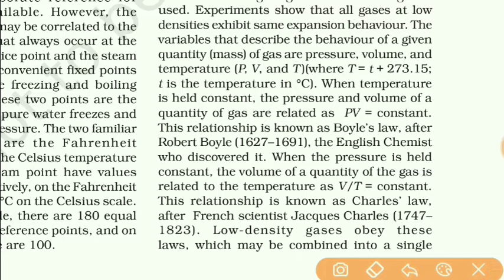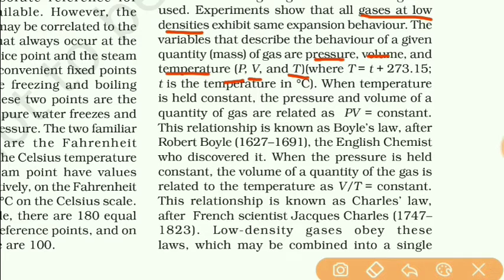Now, when a gas is held at low density and low pressure, it will behave as an ideal gas. The pressure, volume and temperature are denoted as P, V and T for a gas at low density, meaning an ideal gas.